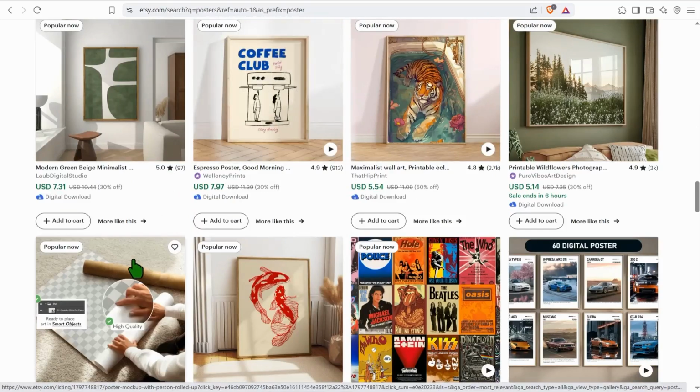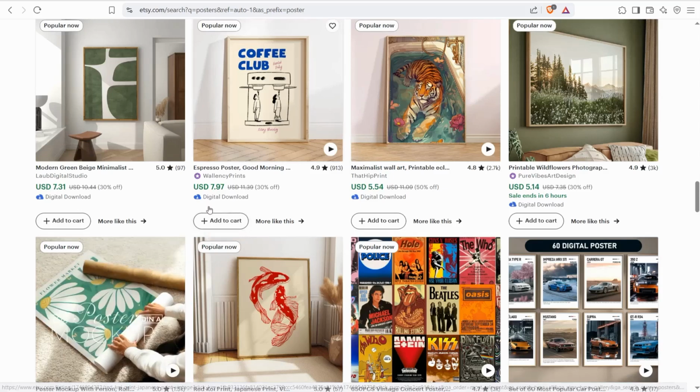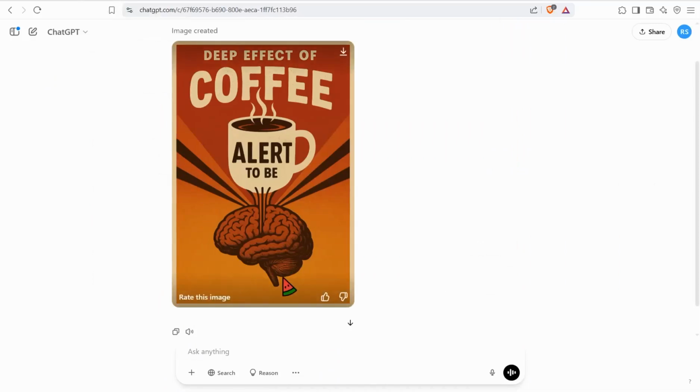So how can you make such beautiful posters to sell as a digital product or printable PDF, as you see, a digital download? Anyone can use all these posters, or PDF files in other words, to print out and use in offices, meeting rooms, on walls, and so on. So how can you make all such beautiful posters? For sure, you can make these on ChatGPT, even in your free version or free account.